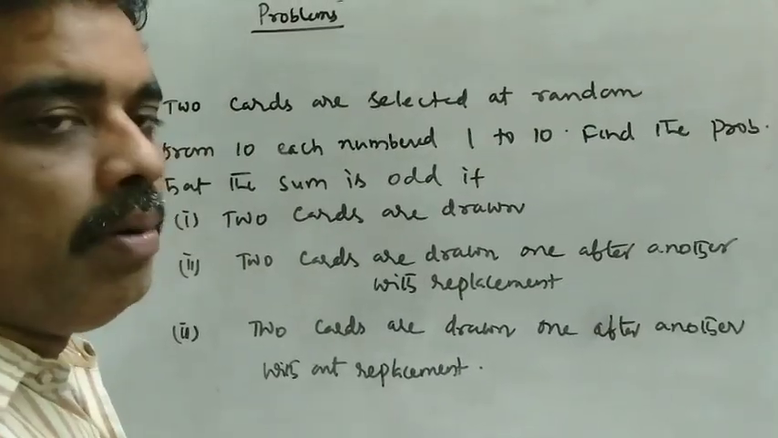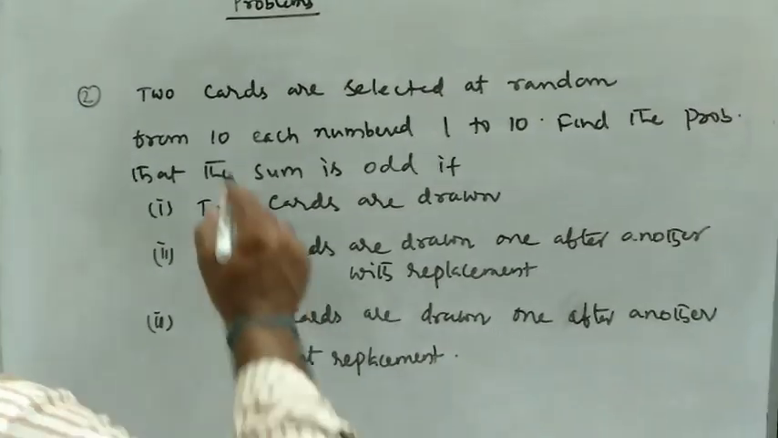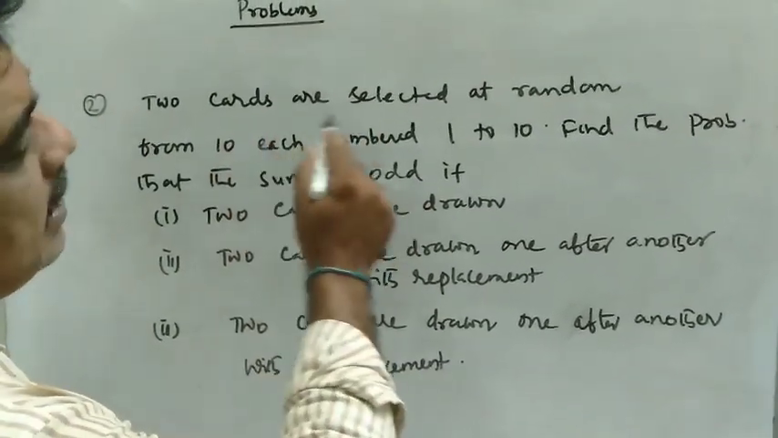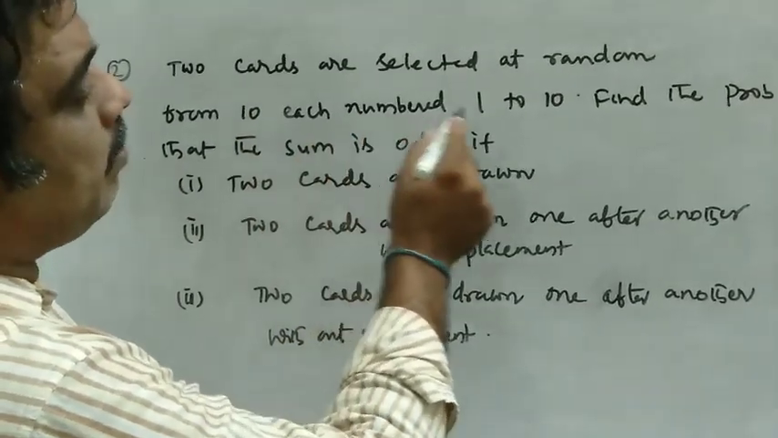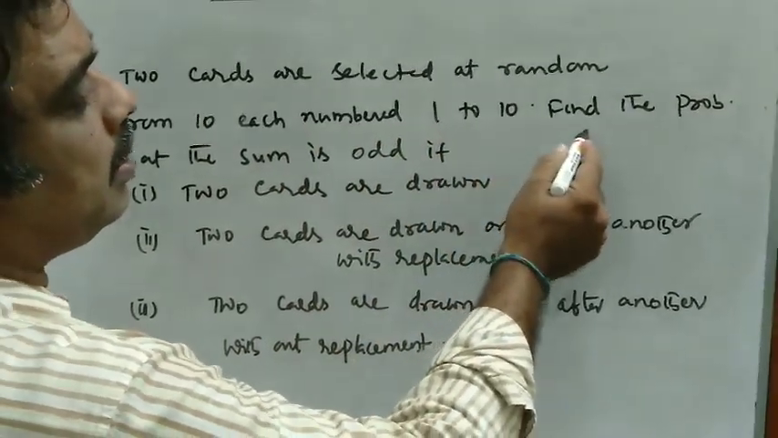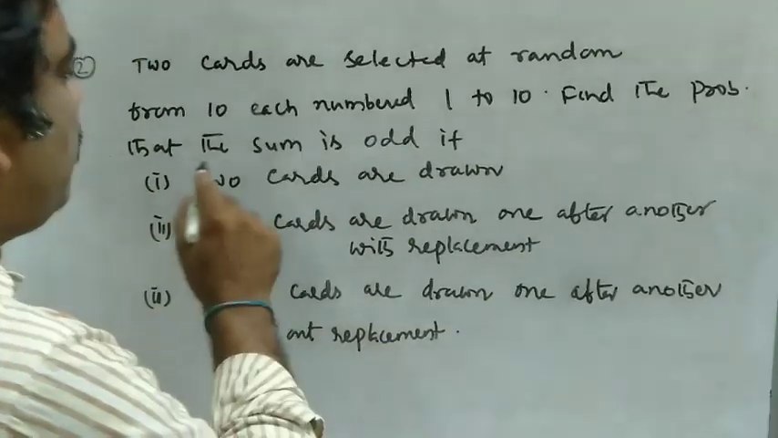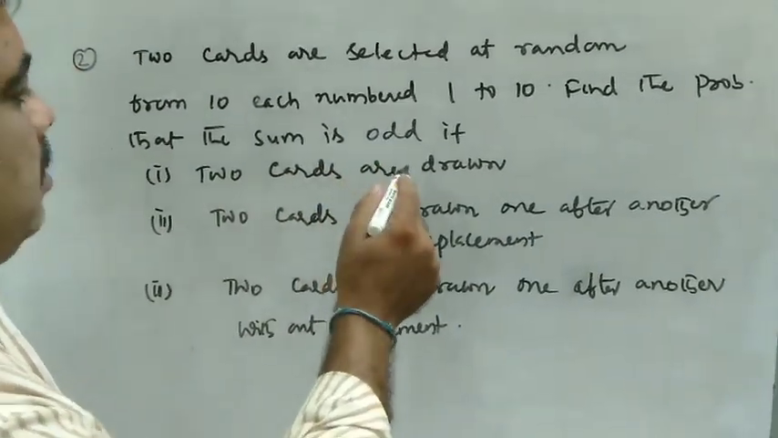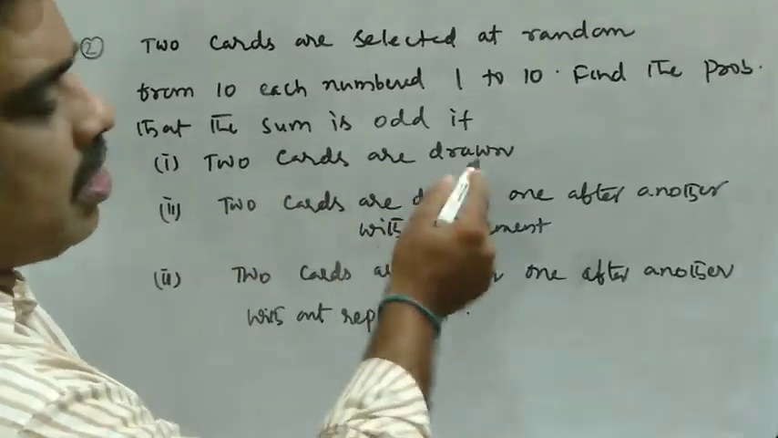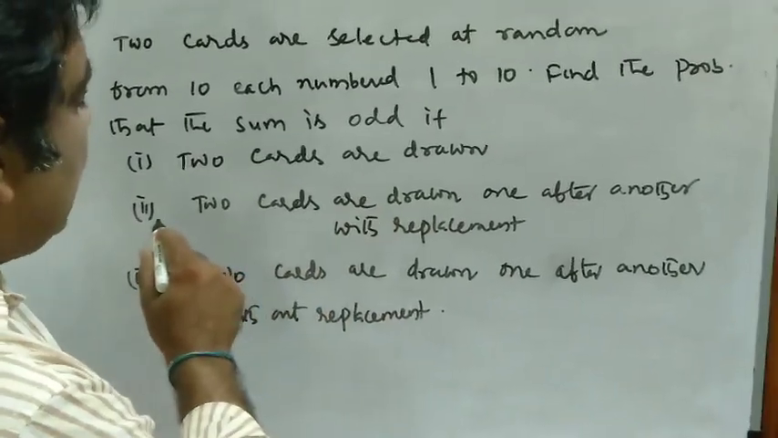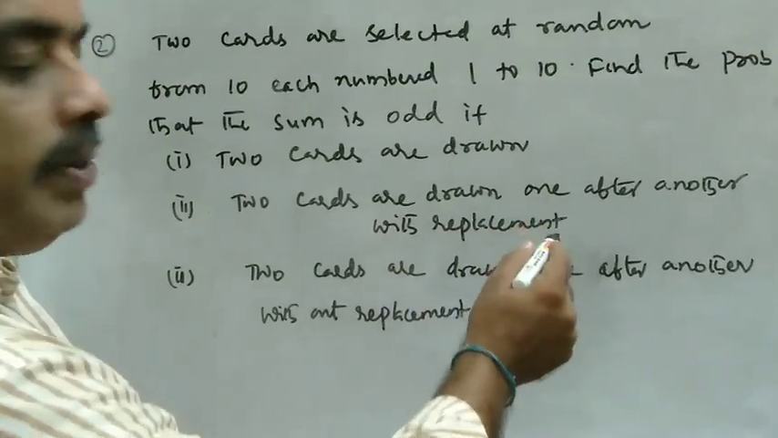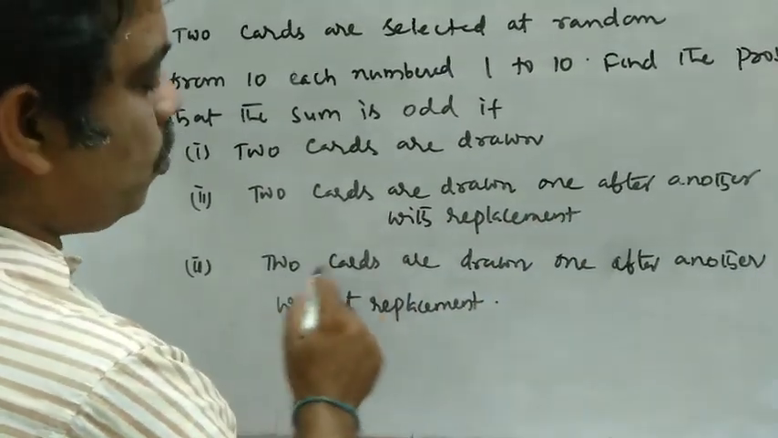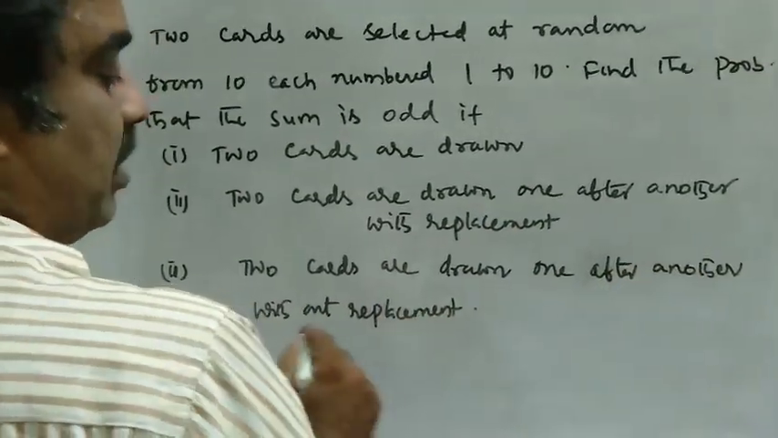Now see the second problem. 2 cards are selected at random from 10 cards, each numbered 1 to 10. Find the probability that the sum is odd if 2 cards are drawn. Second, with 2 cards drawn one after another with replacement. Third, 2 cards drawn one after another without replacement.